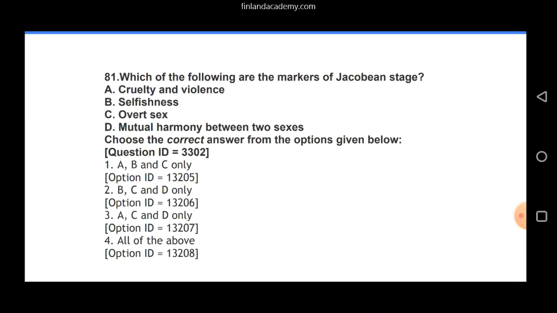We have question number 81. Which of the following are the markers of the Jacobean stage? A, cruelty and violence. B, selfishness. C, overt sex. Or D, mutual harmony between two sexes. Cruelty and violence is there. Selfishness is also there. Option C, overt sex, is also there. But when you look at mutual harmony, no, it is not there. Natural harmony does not exist here. It is marked by a lot of conflict, violence, and revenge. So we rule out option D. So in that sense, option 1, that is A, B, and C, is our correct answer here.